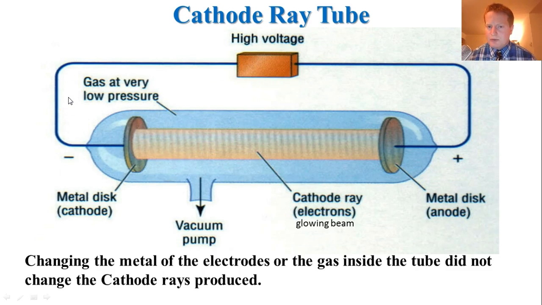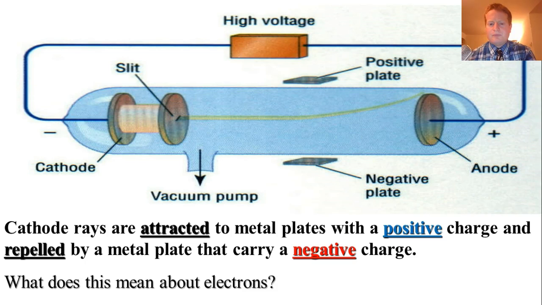They actually used to use a version of this tube in old-fashioned televisions, the ones with the fat backs. You probably haven't even seen those anymore. Those were a version of the cathode ray tube. And so here's an example of what we're looking at. When you run the electricity through it, here's the ray that's produced.